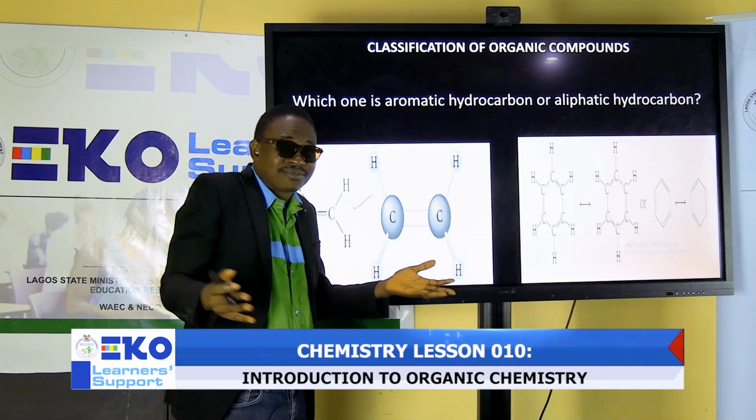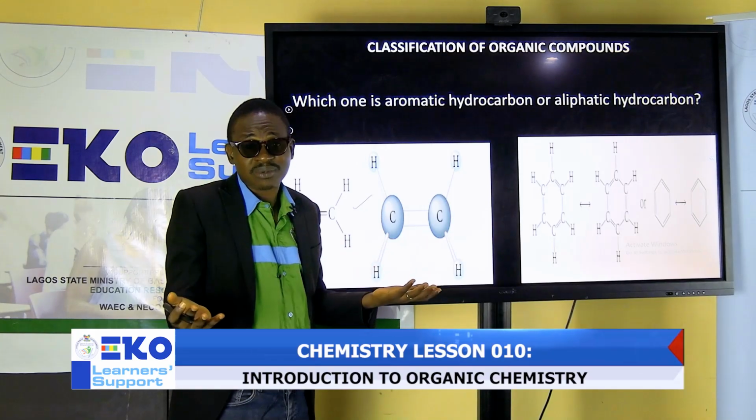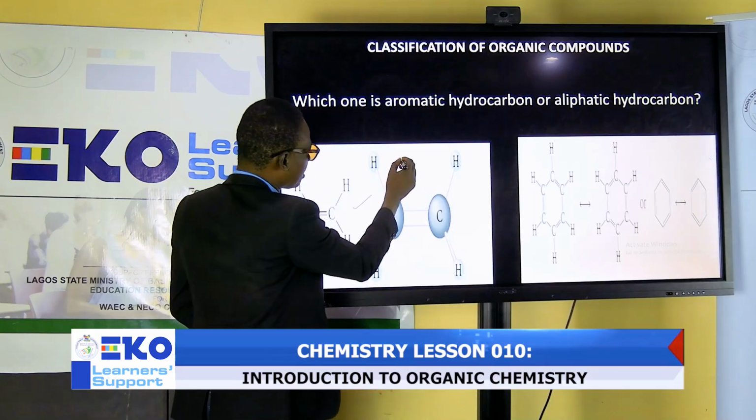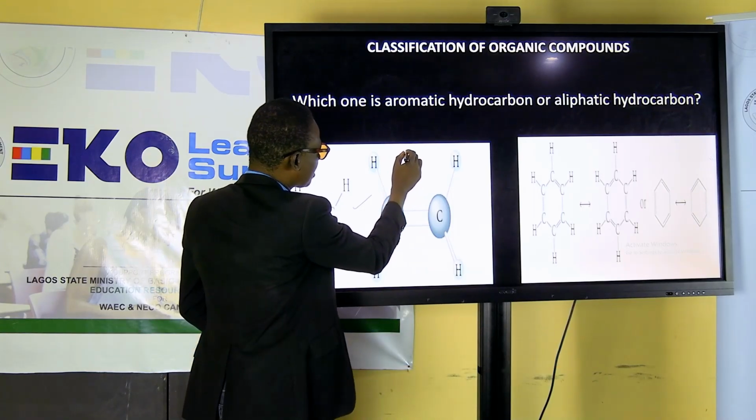But get to know that they are aliphatic because they don't contain a benzene ring. How does the benzene ring look like? Let me help you a little. A benzene ring looks like this.